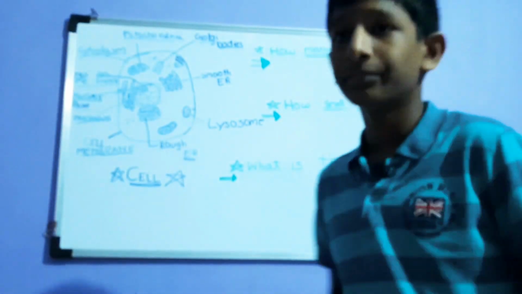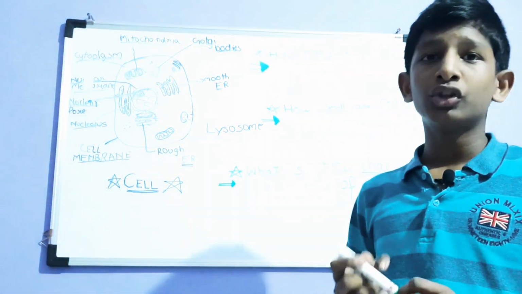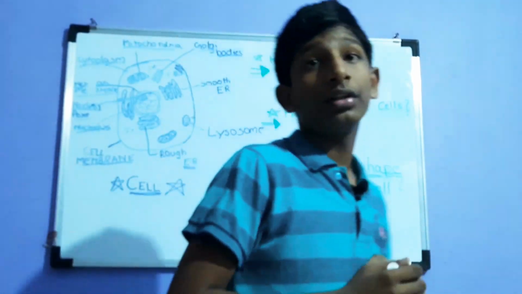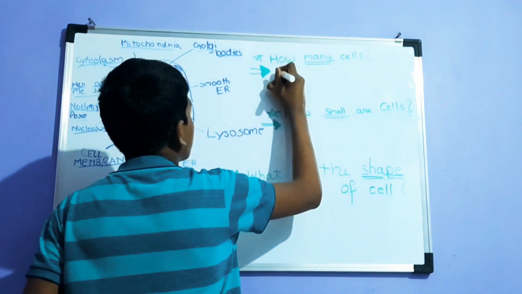Now let's see. First question is how many cells are there? For this, we have to see two things.